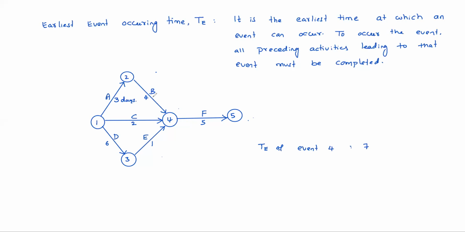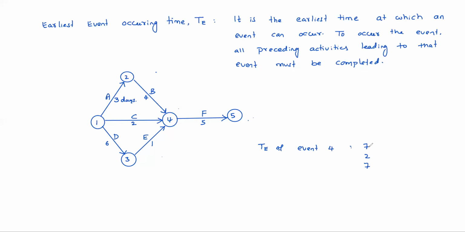So that is one arrow leading towards 4 actually. The B activity arrow is leading to event 4. So to complete that one, 7 days are required. And 1 to 4 is also leading. So for that 2 days are required. So 3 to 4 also leading. So for that 6 plus 1, again 7 days are required.